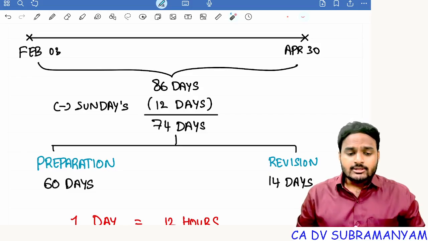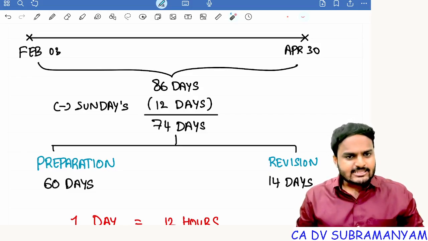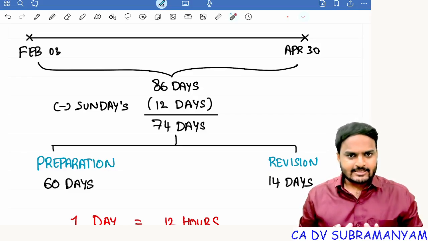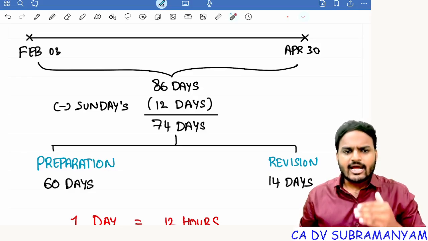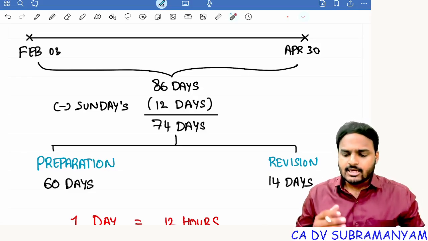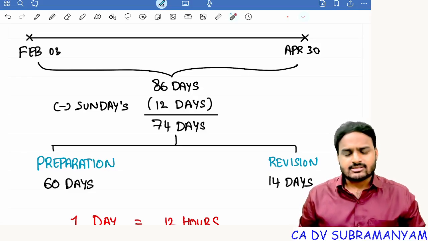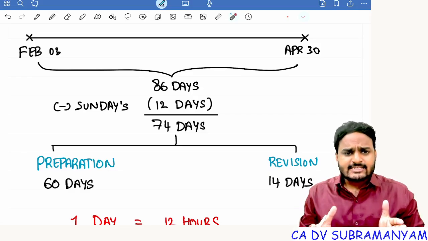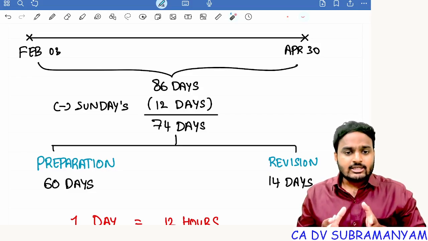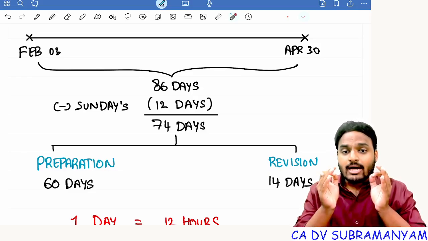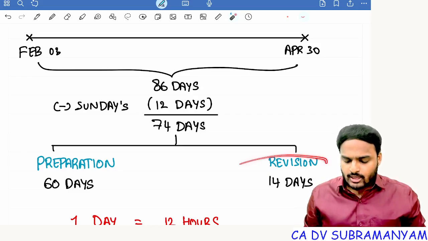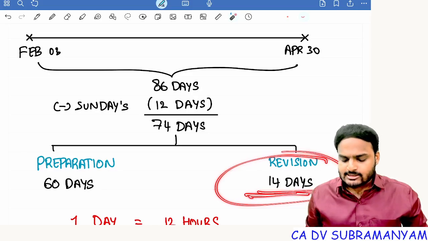Let me tell you. The total duration of CA Inter examinations or CA Final examinations would be 12 to 14 days. Yes or no? So alternate days we are having exams. Starting from May 2nd, you will find CA Final exams. From May 3rd onwards, CA Inter examinations. So the total duration of these 6 examinations will be 12 to 14 days. So how will you study during those 12 to 14 days? You have to practice it once before the examination. That's why I separated 14 days only for revision.